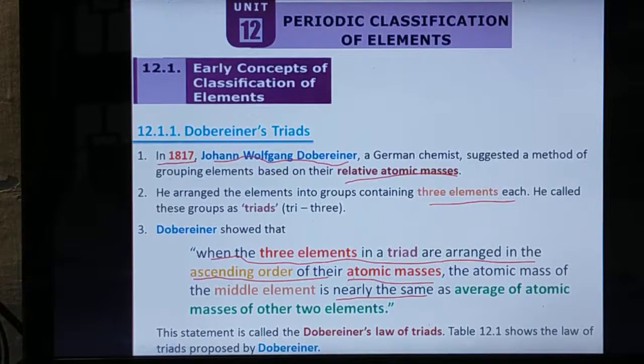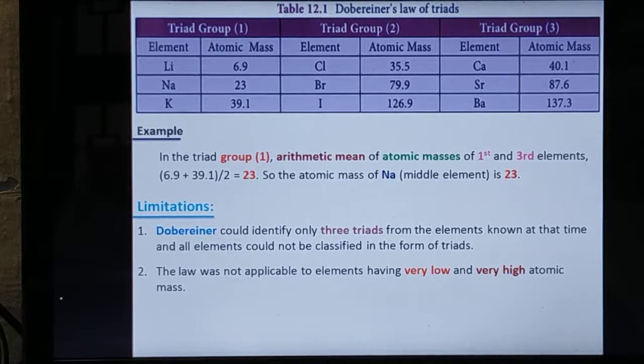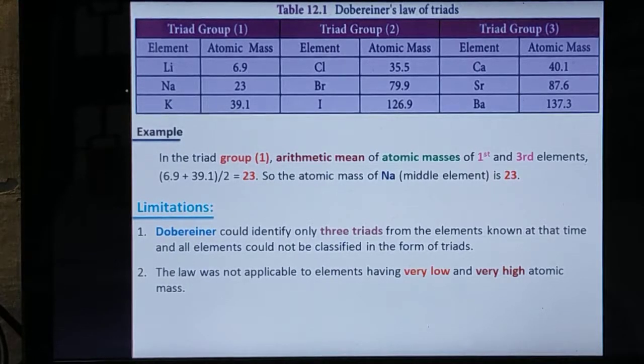We can understand these arrangements with one example. See table 12.1. There are 3 sets of elements tabulated: group 1, group 2, group 3. Listen, in group 1 there are 3 elements: lithium, sodium and potassium.